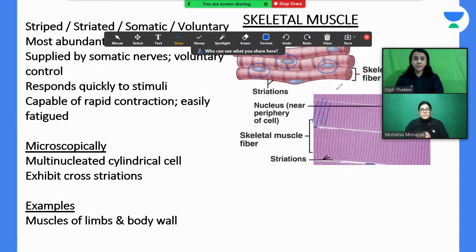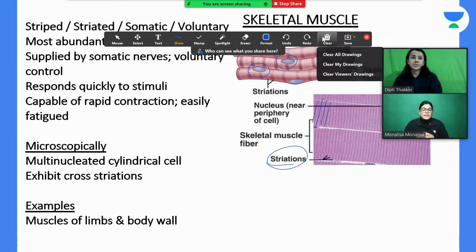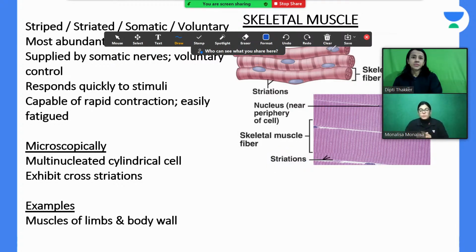Nucleus is lying towards the periphery. And as you can see in the histological image, a very clear striation is visible. So the whole of our body muscle which is attached to the bone is called the skeletal muscle. We have to understand there is no problem identifying a skeletal muscle in macroscopic view, but there are certain features which have to be known so that we can differentiate the microscopic view of skeletal, smooth, and cardiac muscle.